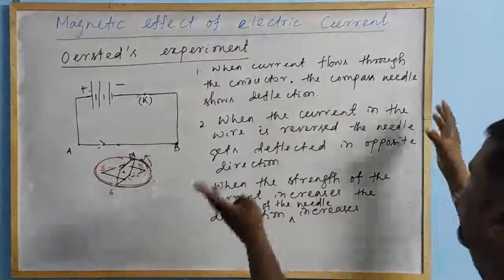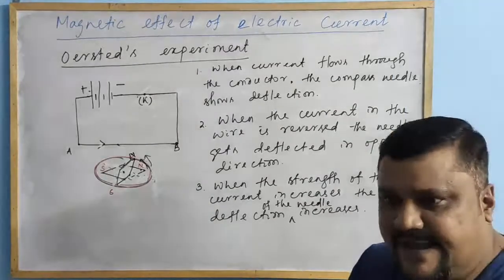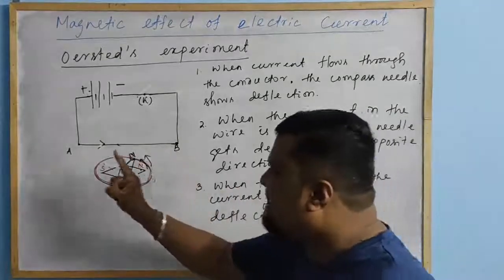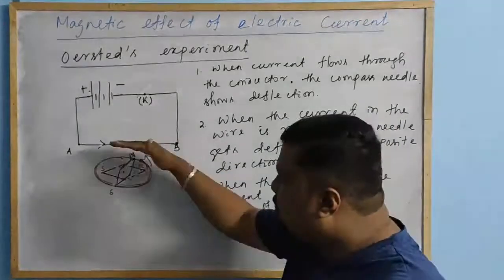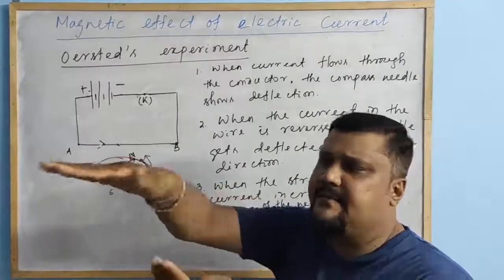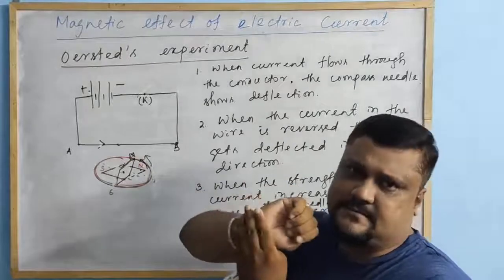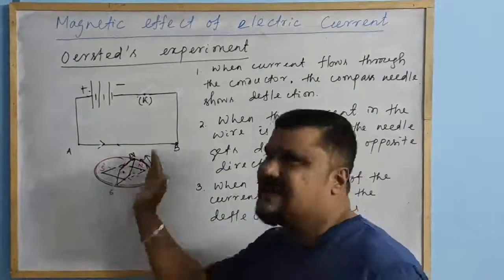If you combine these 3 observed facts, whenever there is no current in the conductor, the compass needle is not deflected in any direction, it remains in its north-south direction. But when there is current in the conductor, the compass needle deflects.